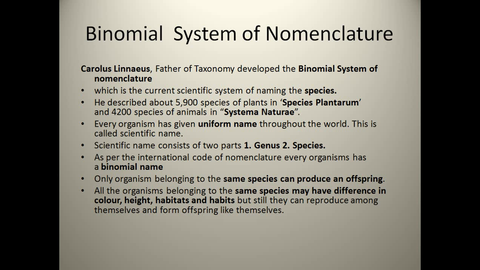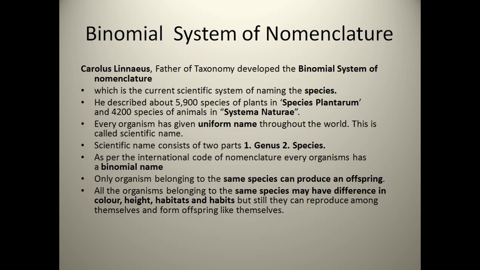Imagine that there are four students with the names Kabir, Kiran in a classroom. Both have names starting with the letter K. If you are talking about any one of them, how do you ensure that others know which one you are talking about without any confusion? We would tell the full name, that is the first name and the last name. This is similar to the binomial nomenclature.